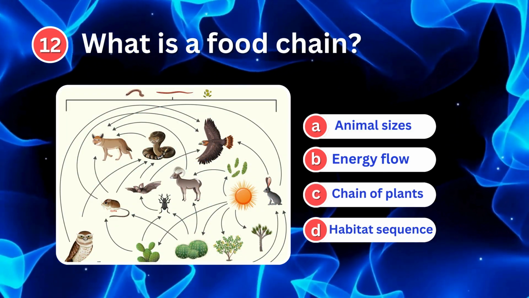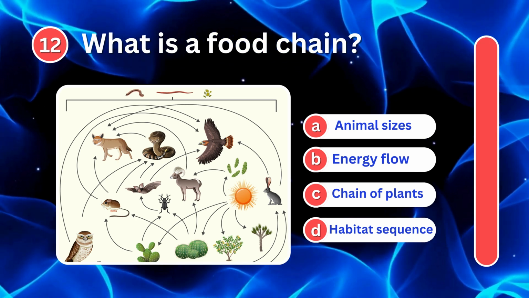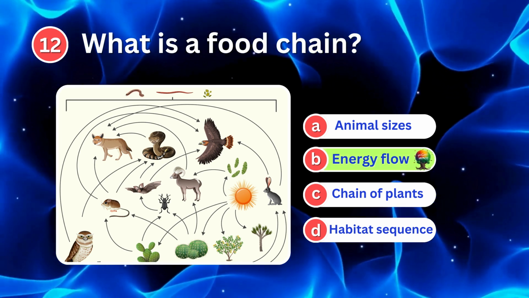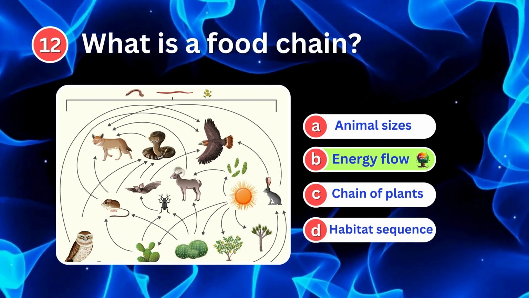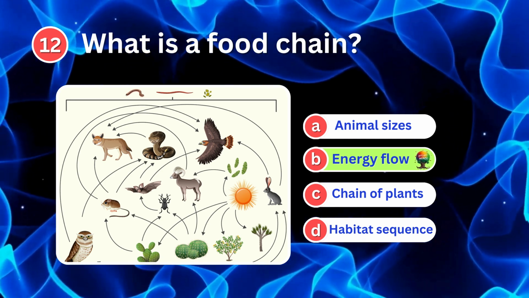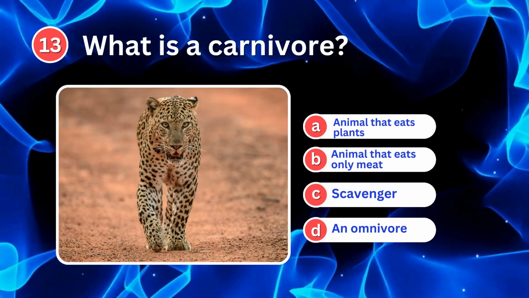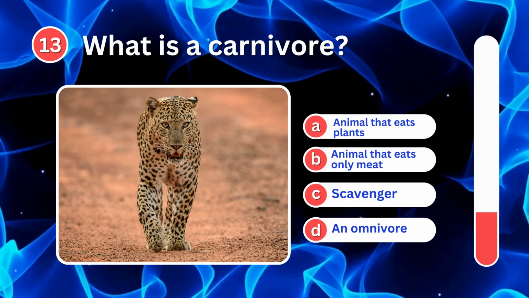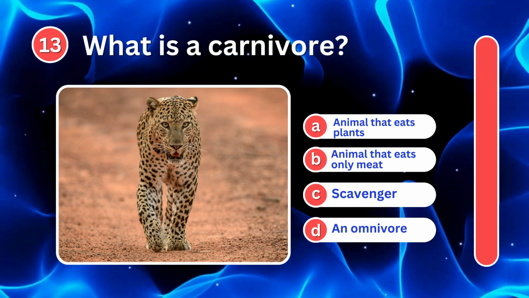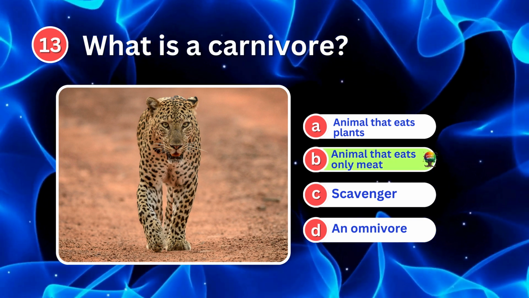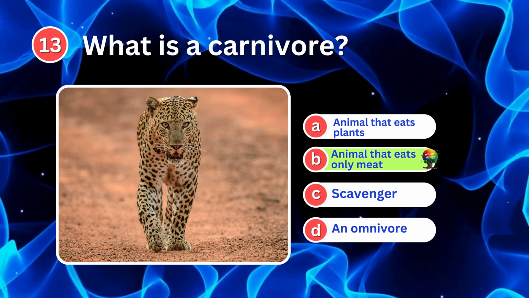What is a food chain? It's energy flow through organisms. A food chain shows how energy is passed between organisms. What is a carnivore? It's an animal that eats only meat. Carnivores eat only meat to survive.